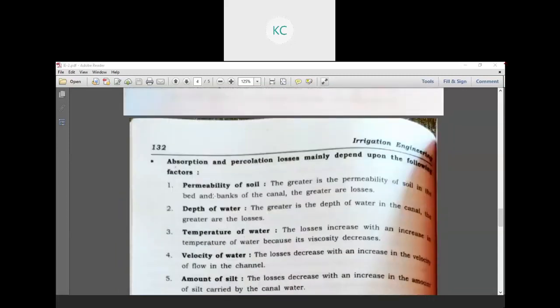Absorption and percolation losses mainly depend upon the following factors. The first is permeability of the soil.